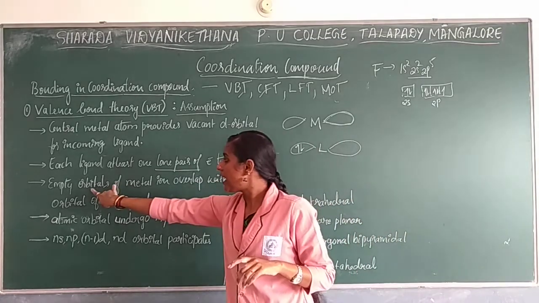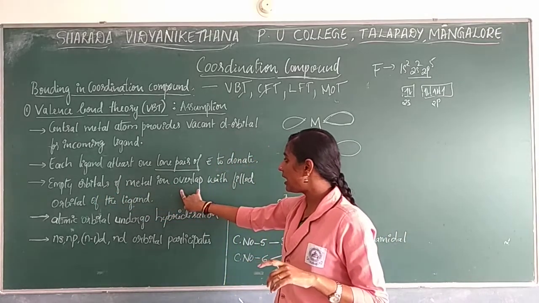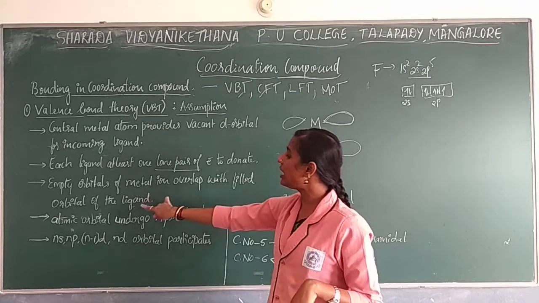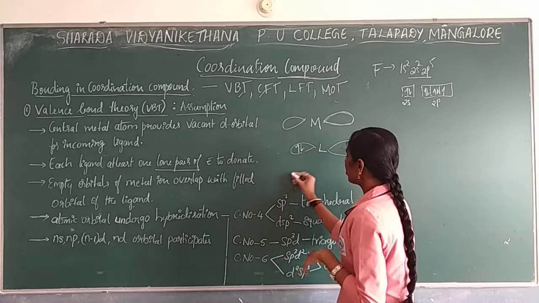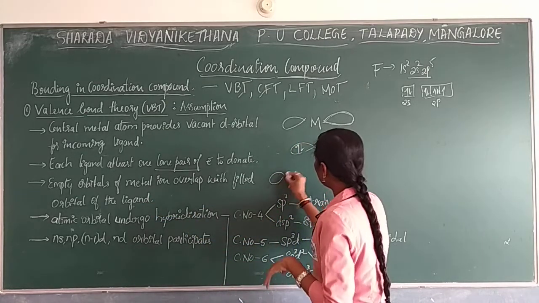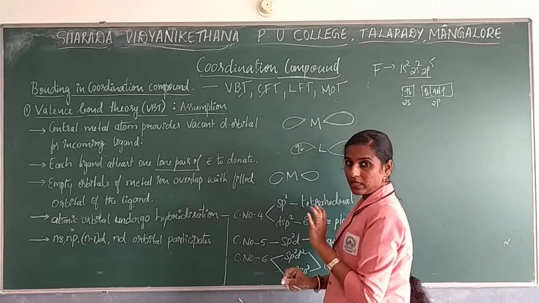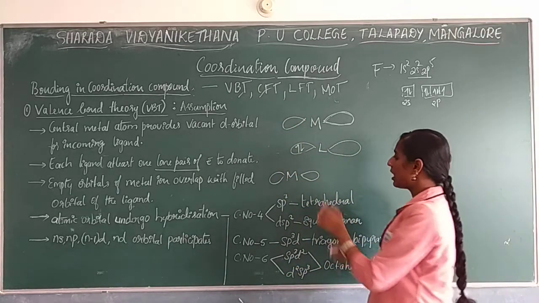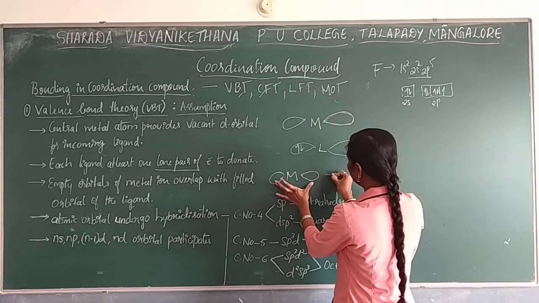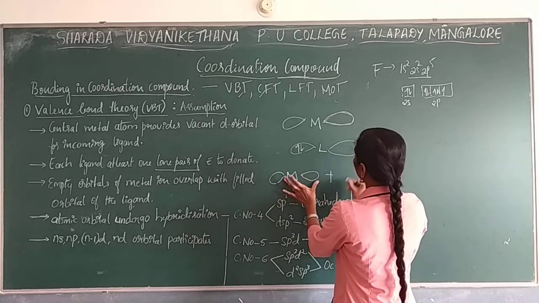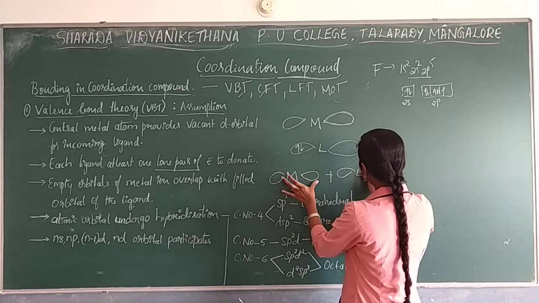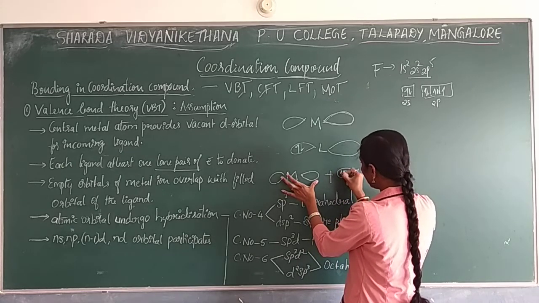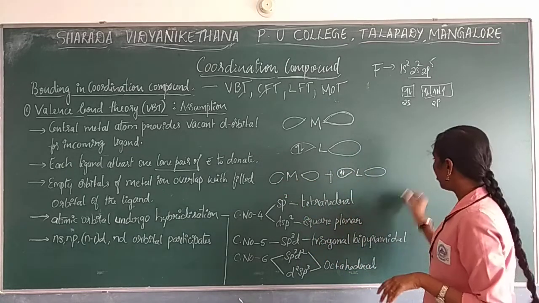The third postulate: empty orbitals of a metal ion overlap with the filled orbitals of the ligand. If you consider your metal ion, which has empty orbitals, space is left for your ligand. So the empty orbital of the metal ion will overlap with the ligand, which has at least one lone pair of electrons.